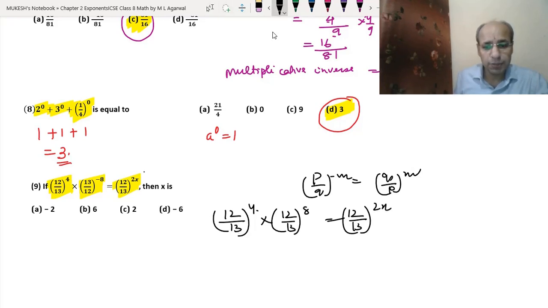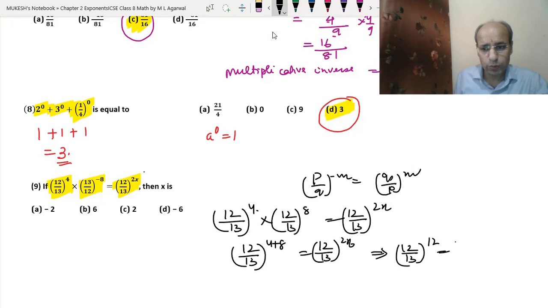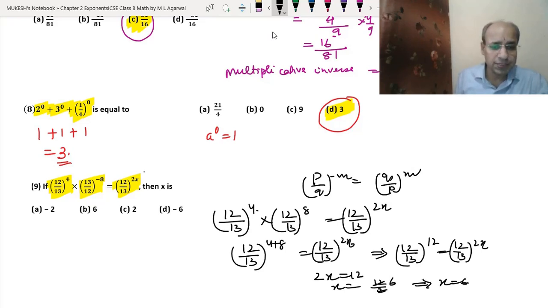Now, since both bases are same, so these powers will be added. So this will be (12/13) to the power 4 plus 8 equals to (12/13) to the power 2x. And 4 plus 8 is 12. So that means (12/13) to the power 12 equals to (12/13) to the power 2x. Now, since there is an equal sign between them, and the bases are same, so these powers will also be equal. So that means we will have 2x equals to 12. So x equals to 12 by 2. 2 sixes are 12. So that means we will get the answer x equals to 6. So B is the answer.